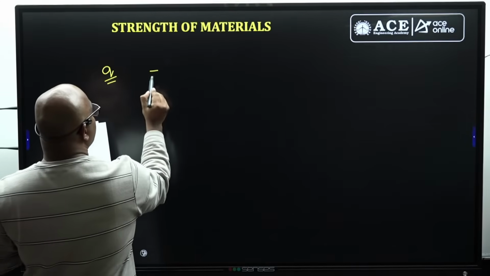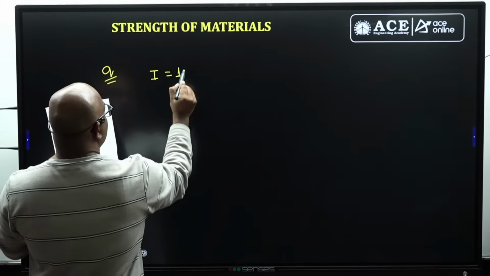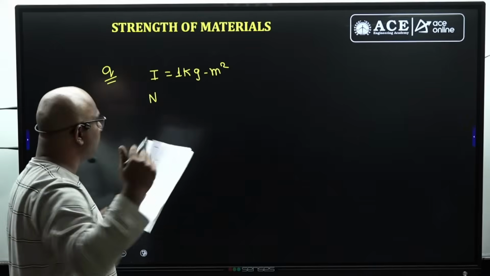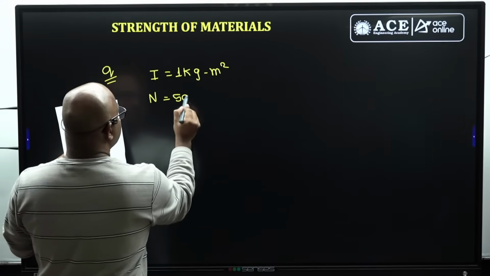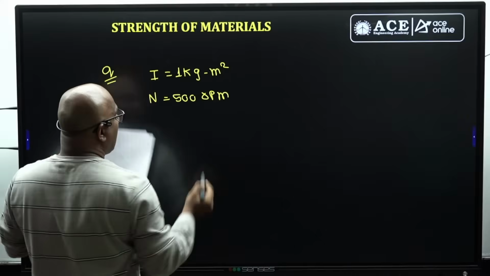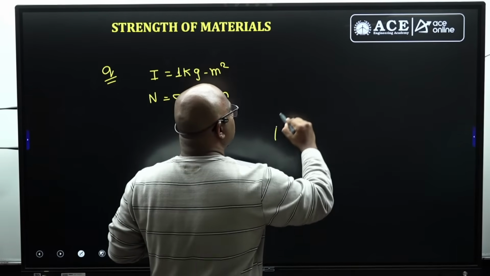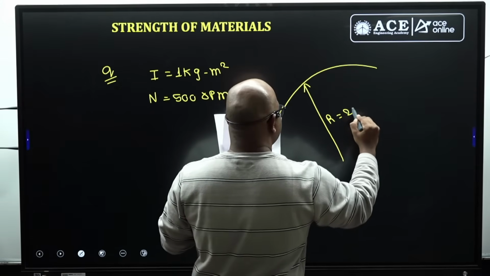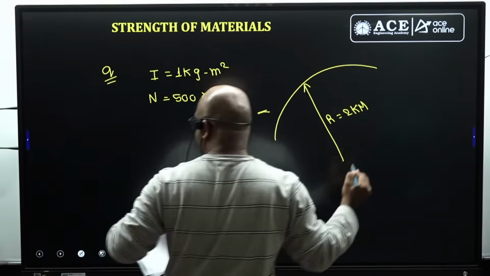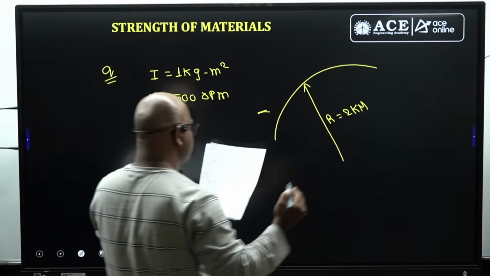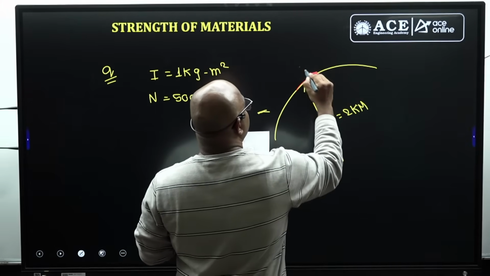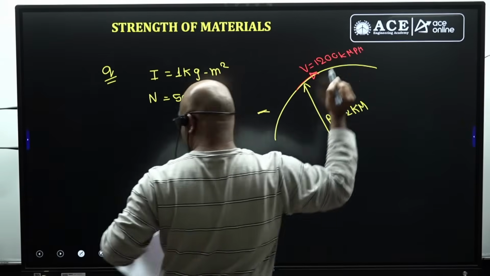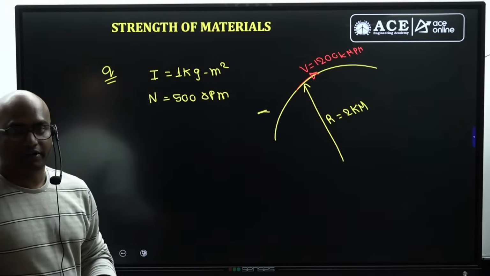The aeroplane rotor has an inertia I given as 1 kg meter square, and the rotor has a speed of 500 RPM, guys, and it is taking a turn. How is it taking a turn, guys? With a radius of 2 kilometers, and the aeroplane is moving with a velocity of how much? 1200 kmph, guys. Velocity equal to 1200 kmph. Then the question is asking what the gyroscopic torque is equal to.